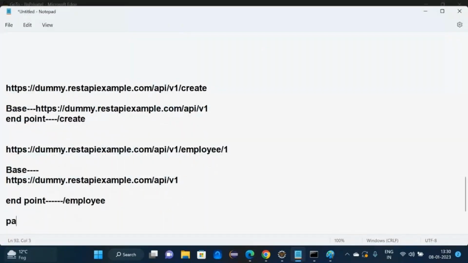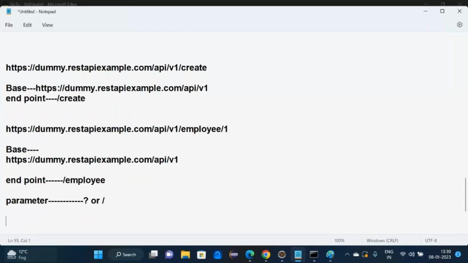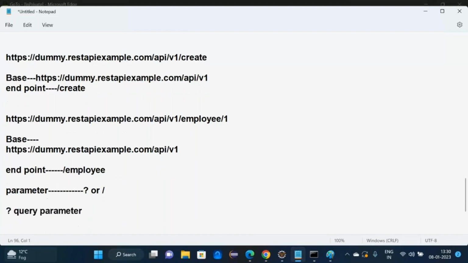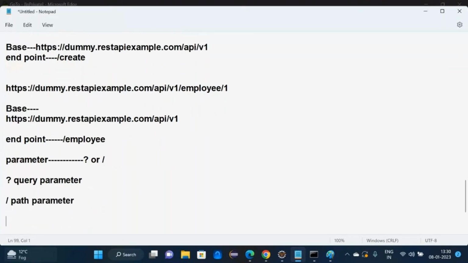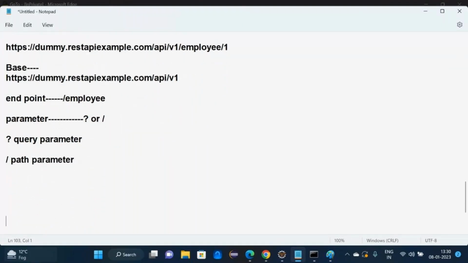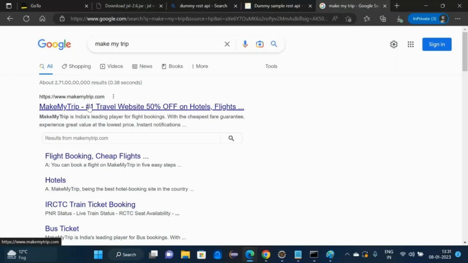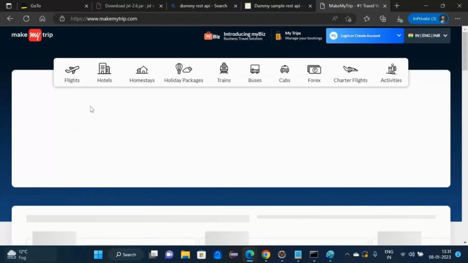There are two types of parameter. Either it will start from a question mark or a slash. Question mark means query parameter. I will discuss these things later. Slash means path parameter. So here you can see slash one. That is a path parameter.